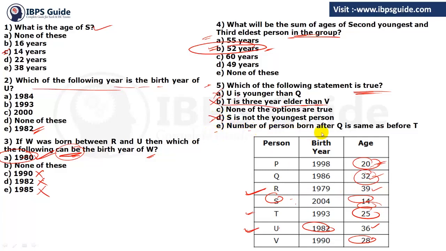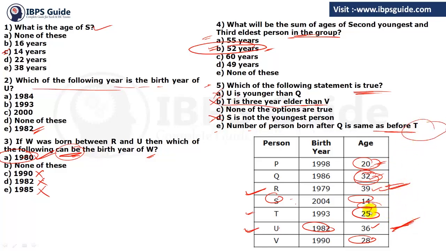E, the number of persons born after Q is the same as before T. So persons after Q. Let's see how many persons are born after Q. The age of Q is 32. So we have to find out the number of persons born after Q. That is 36, and this is 39. That is 2 persons born after Q.